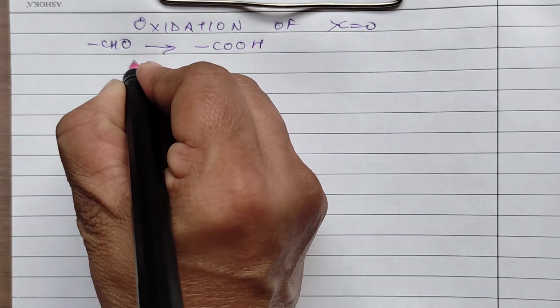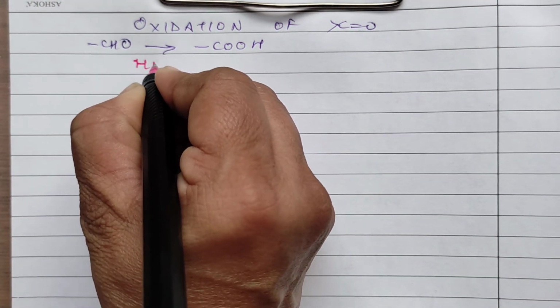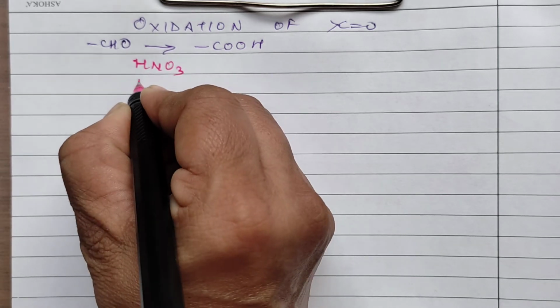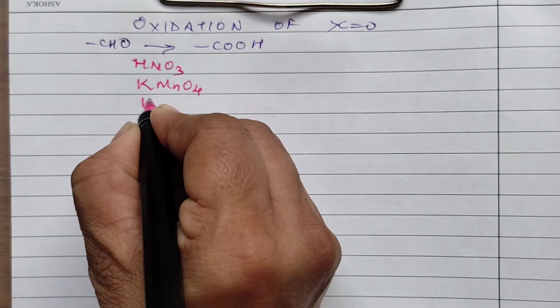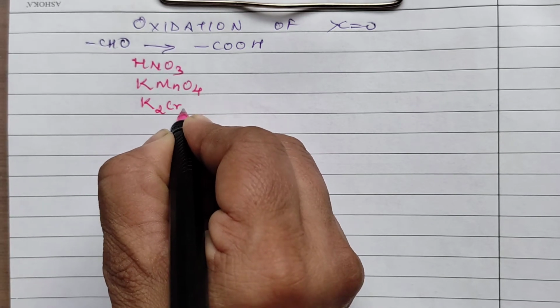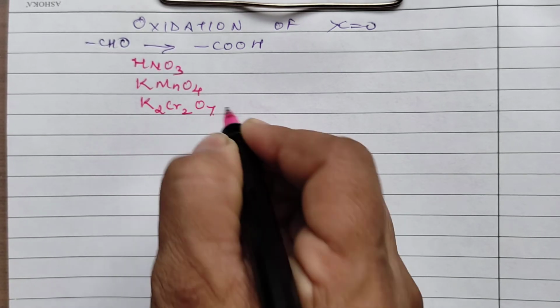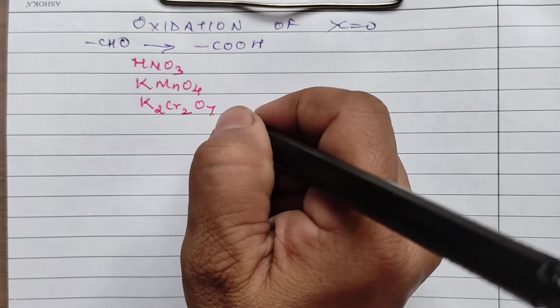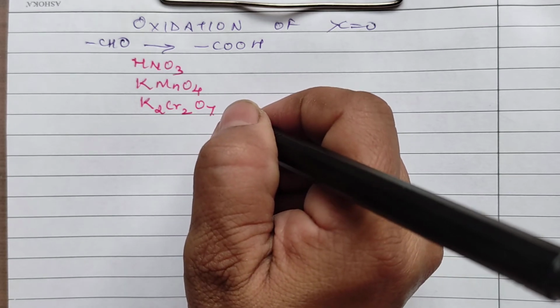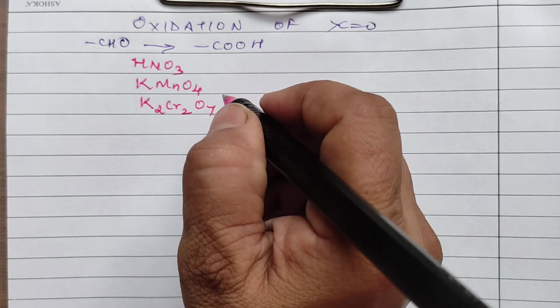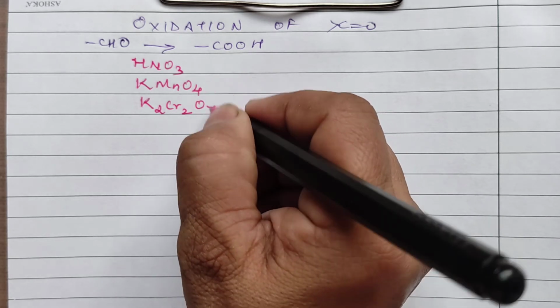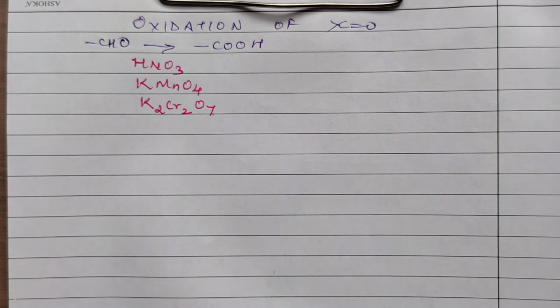We can use either HNO3, potassium permanganate, or potassium dichromate. These are quite strong, common oxidizing agents. We can use an acidified or alkaline medium for potassium dichromate and potassium permanganate.